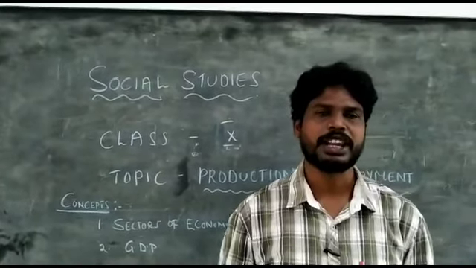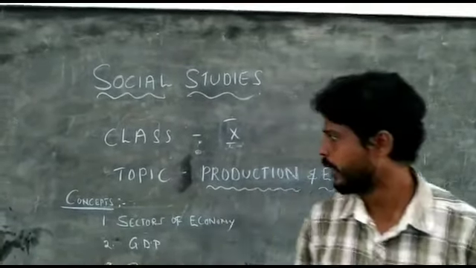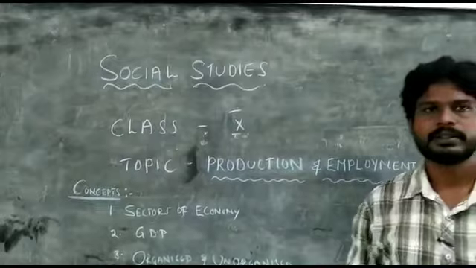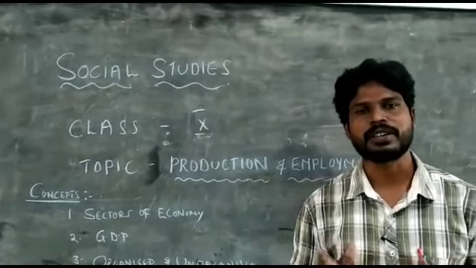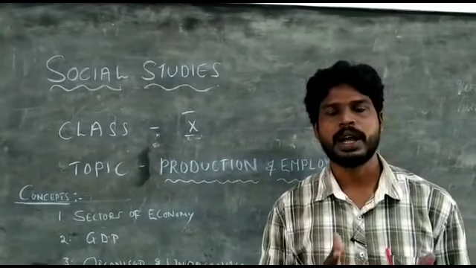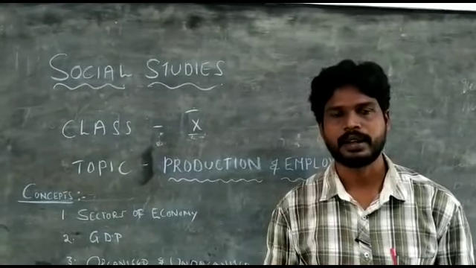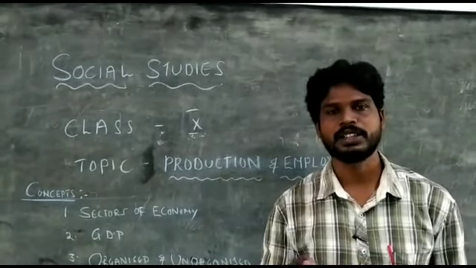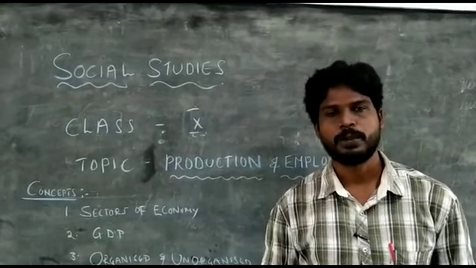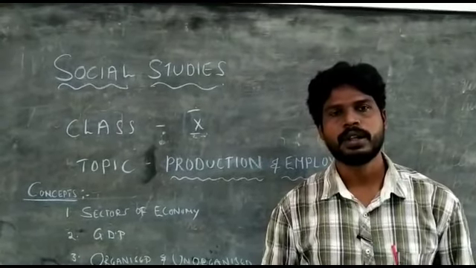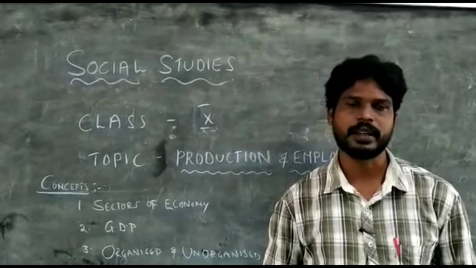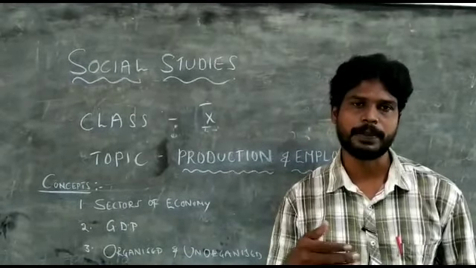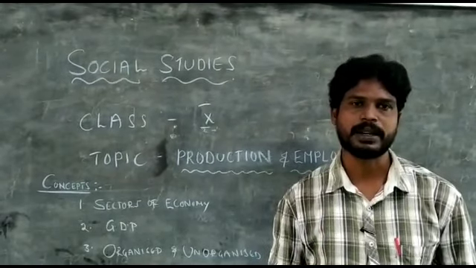So after trying to understand the complete lesson called production and employment, I would request all of you to please try to understand the variation between the organized sector and unorganized sector, and basically what GDP is. So please note, all of you, as homework, the difference between the organized sector and unorganized sector. Please write in a book and prepare the differences, so you will understand in a better way.